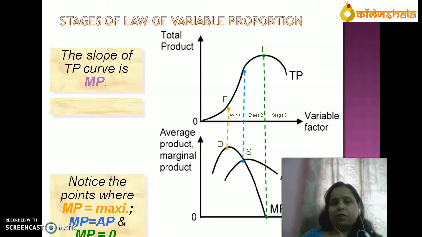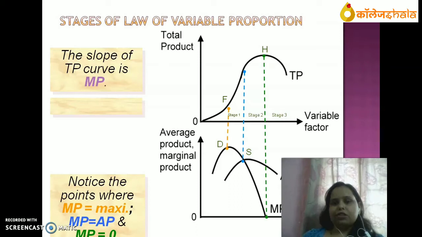First stage is from yellow line to blue line. In first stage, TP is increasing at faster rate, at increasing rate, and MP and AP are also increasing.